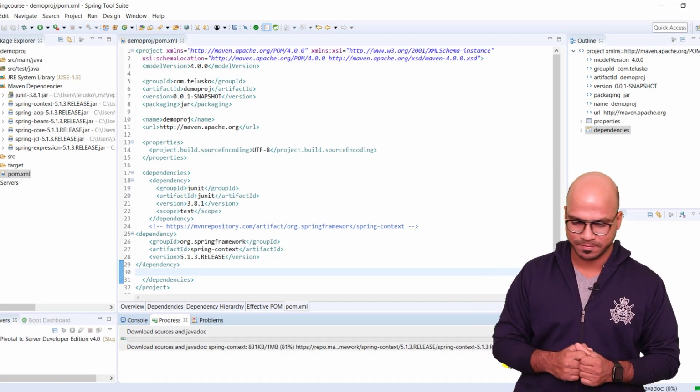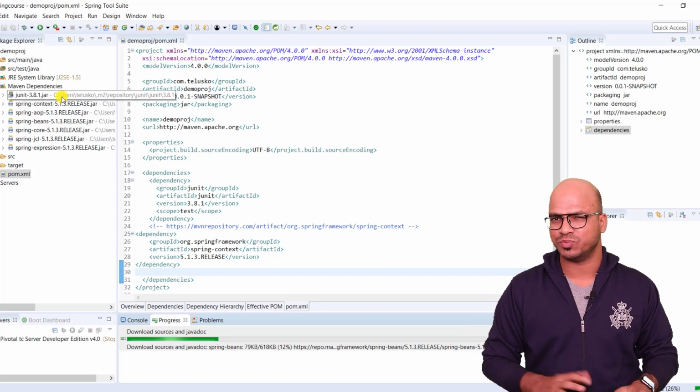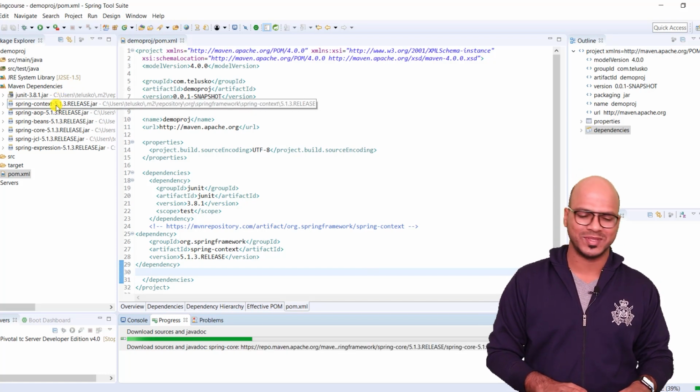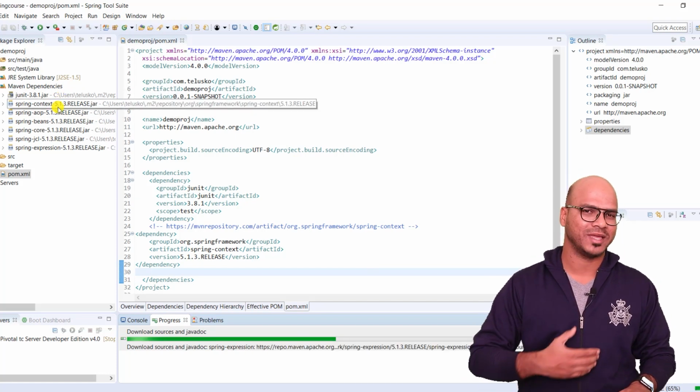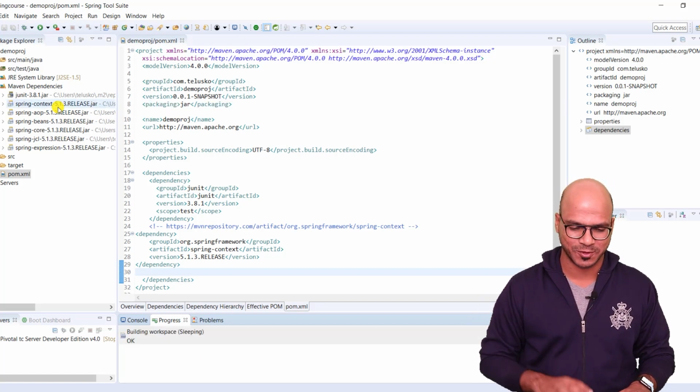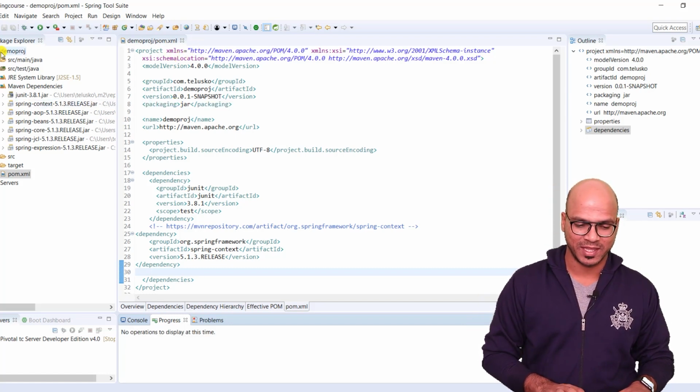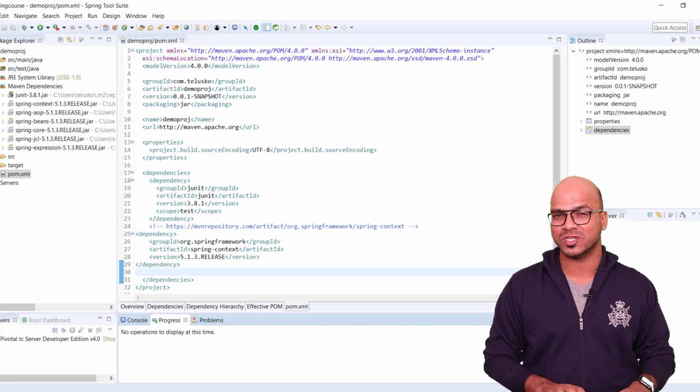So it takes some time. And you can see we got dependencies which we wanted, right? So you don't have to download this jar file one by one, it will get downloaded automatically the moment you paste that code. So this is working, you got your dependencies, and now you can write your first application.